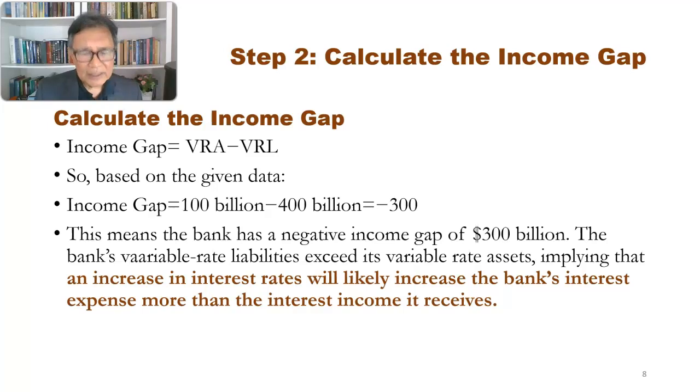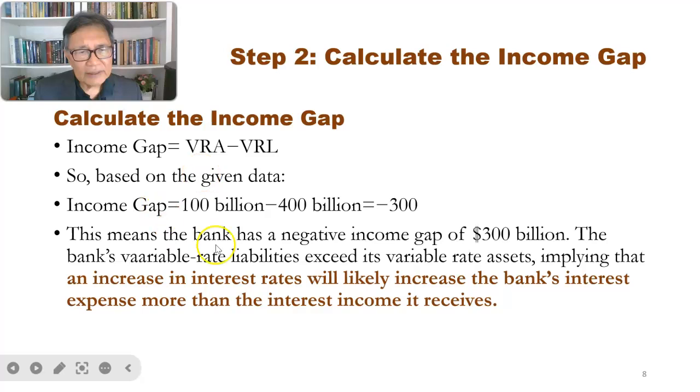So that is why those rate sensitive assets are categorized as VRA, variable rate asset, meaning that the profit rate or the interest rate can be changed accordingly to the changes in the interest rate. And likewise, VRL, we are referring to deposit or liability, where the deposit rate can be changed up and down based on the movement of interest rate. So the income gap formula would be VRA minus VRL.